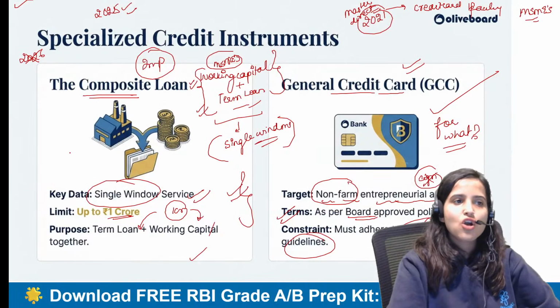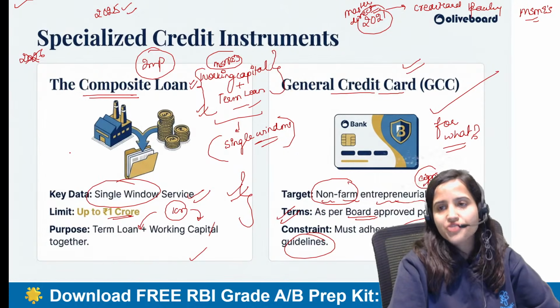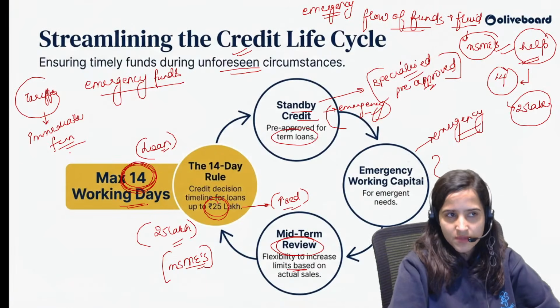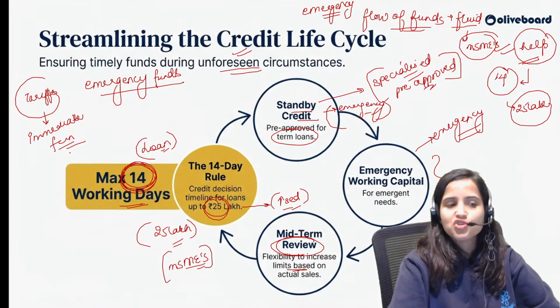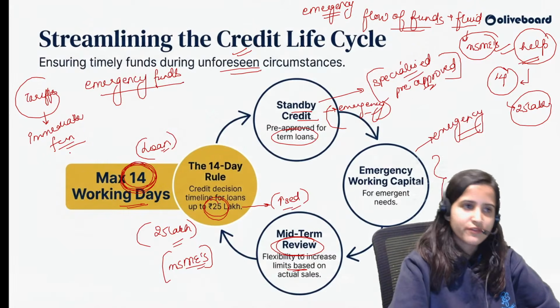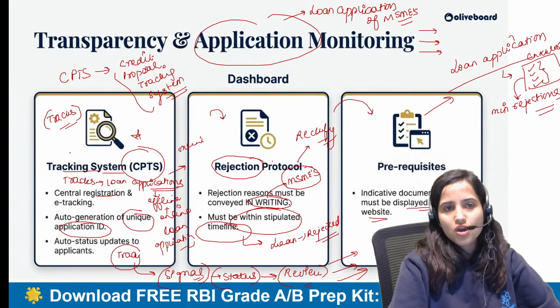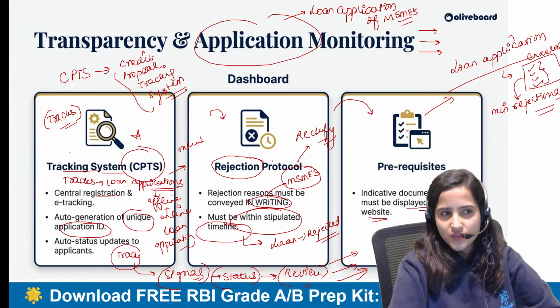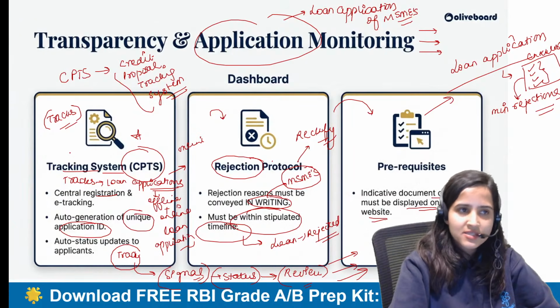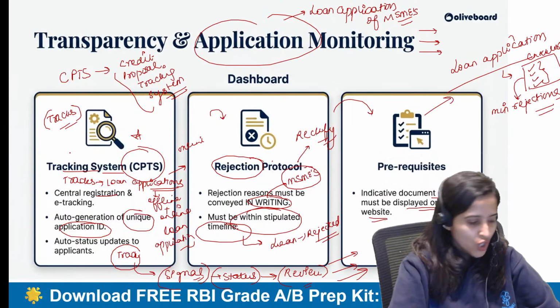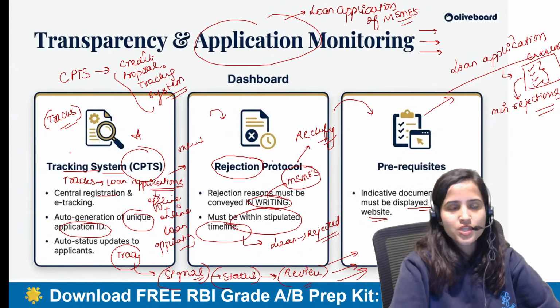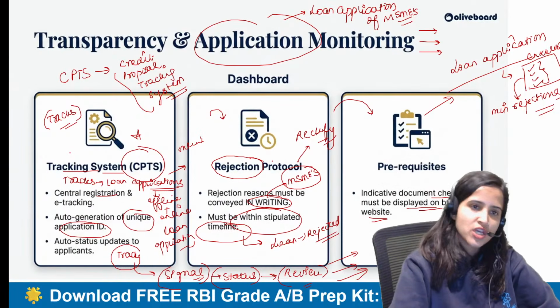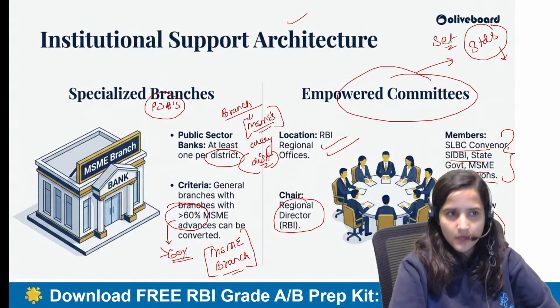lakh. Then we talked about composite loan and general credit card facility, which is provided to the MSMEs. Within 14 days, emergency fund has to be provided up to 25 lakh. Then we talked about loan applications of the MSMEs, that there is the CPTS, credit proposal tracking system, through which loan tracking is done and loan is provided to these MSMEs. If rejected, you have to explain why rejected. And specialized branches are also created.